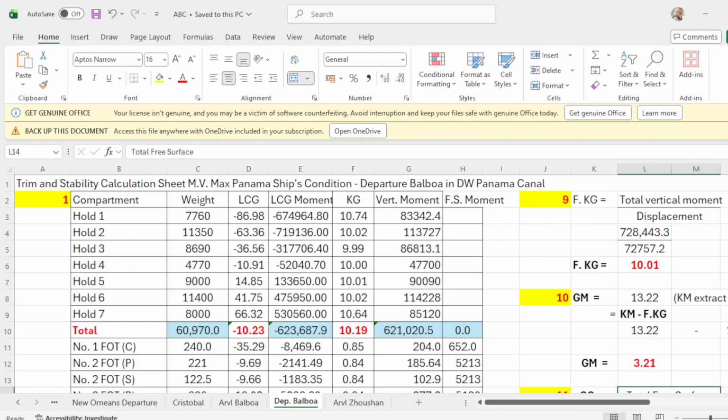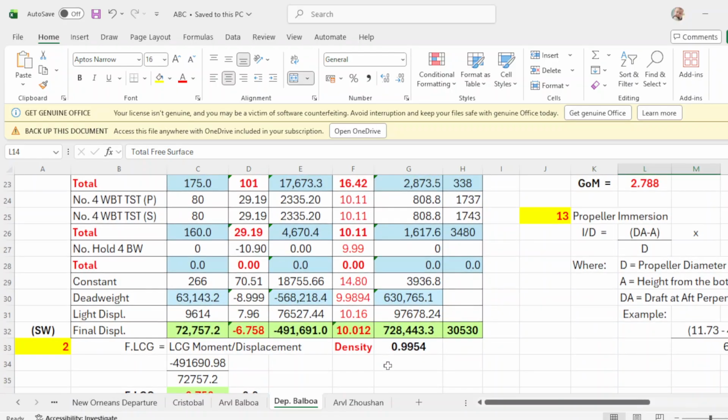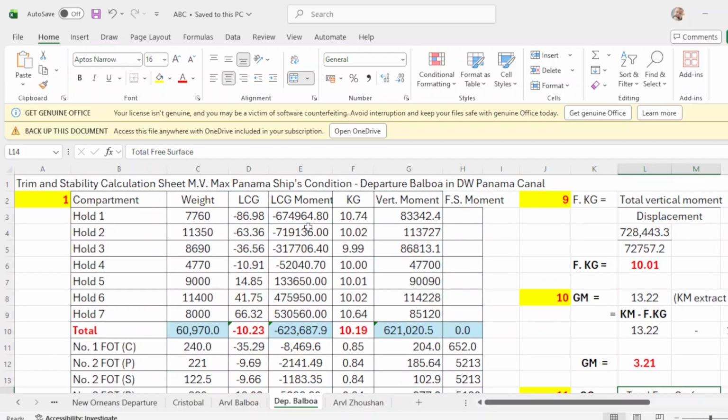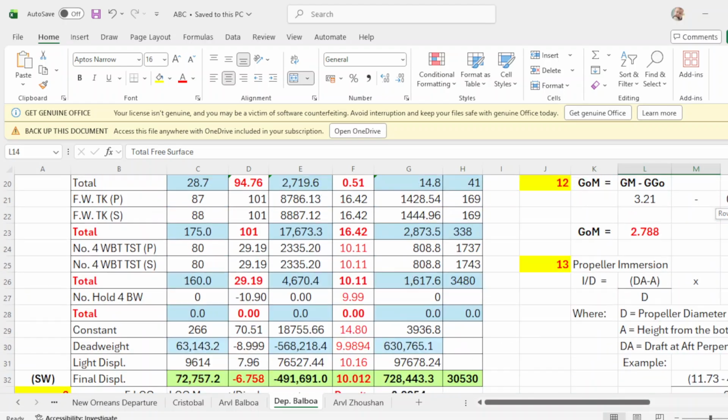The density in Balboa is 0.9954. Okay, and then the total LCG moment. We have the cargo holds, the fuel oil, diesel oil, and the ballast.